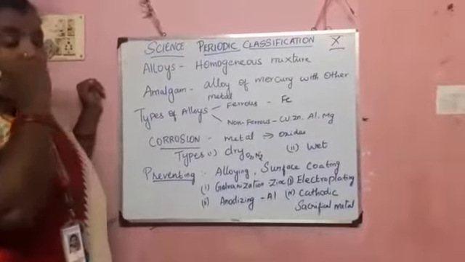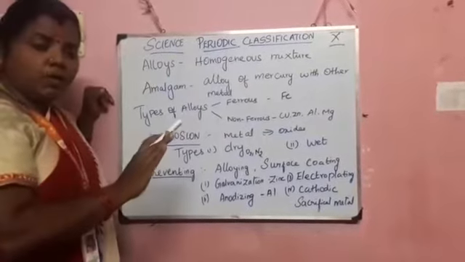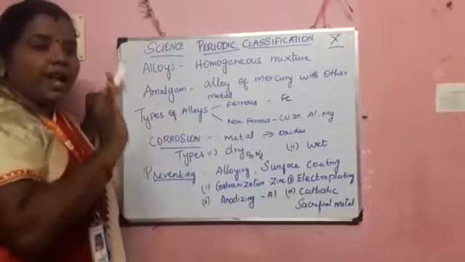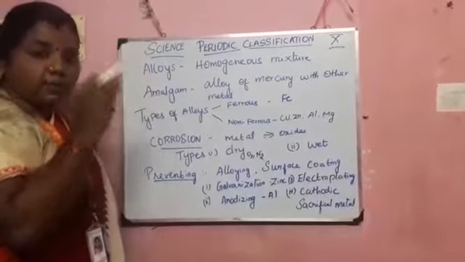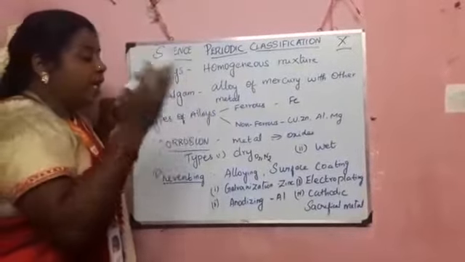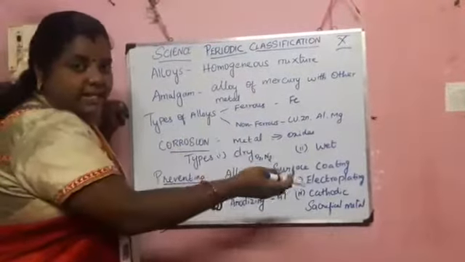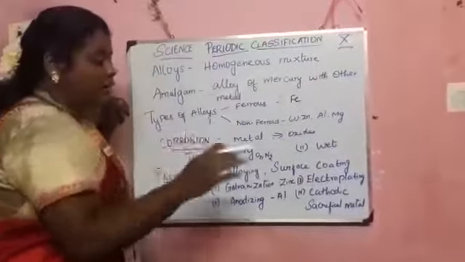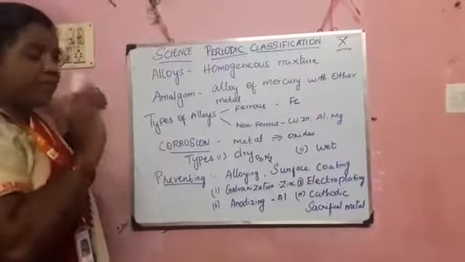Usually corrosion happens to metals. When a metal is corroded, it has reacted with oxygen. When it is exposed to the environment, it reacts with oxygen and forms oxides. Metal reacting with oxygen forms metal oxides. That process is called corrosion.